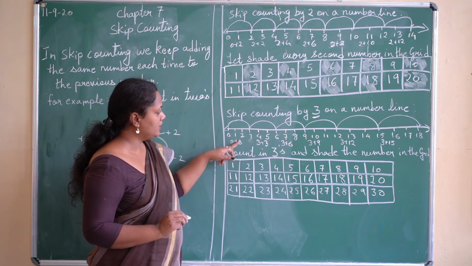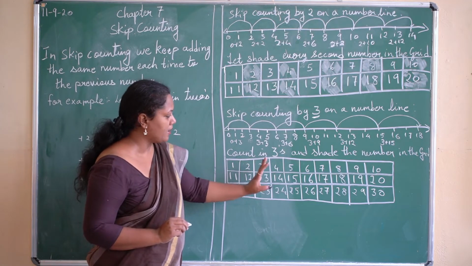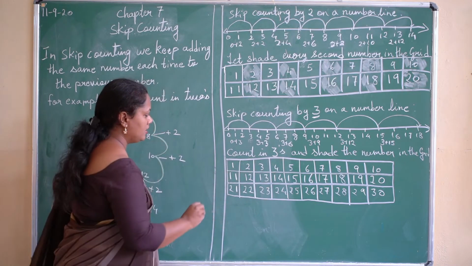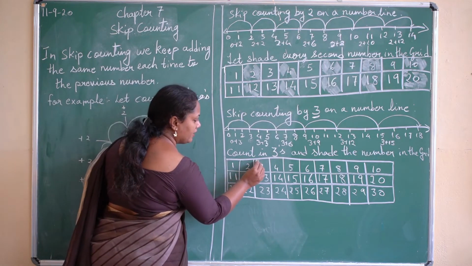Now we will show the skip counting on this grid also. We will shade every third number over here. Now look at this. Which is the third number over here? 3.